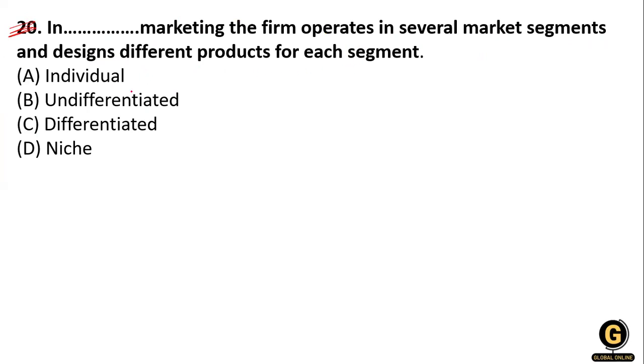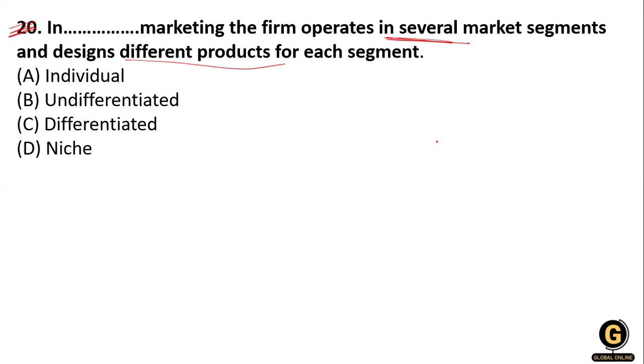So option number A, individual. Option B, undifferentiated. C, differentiated, and niche. So the question is about marketing. The firm operated in several market segmentation. Several market segmentation. Okay, and they design different products for several markets,